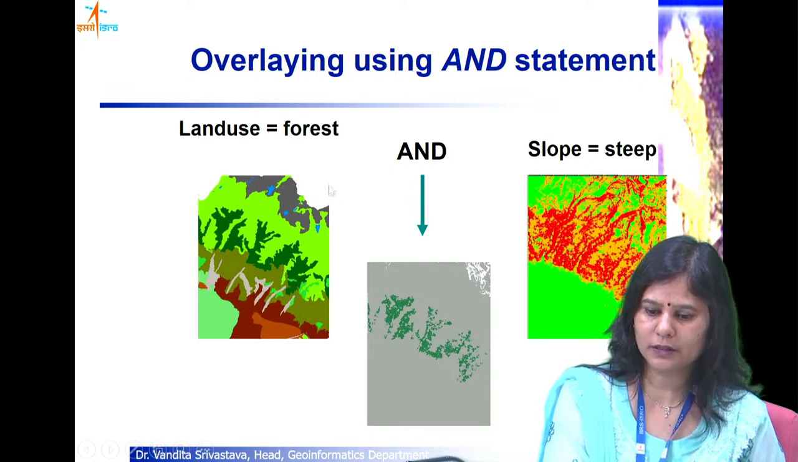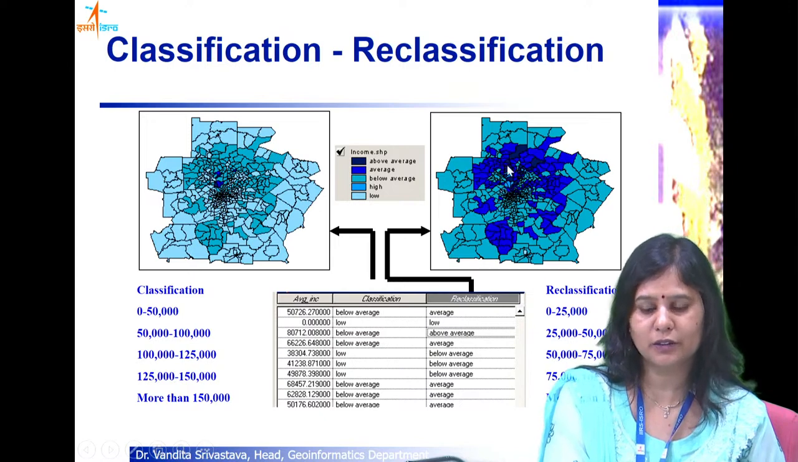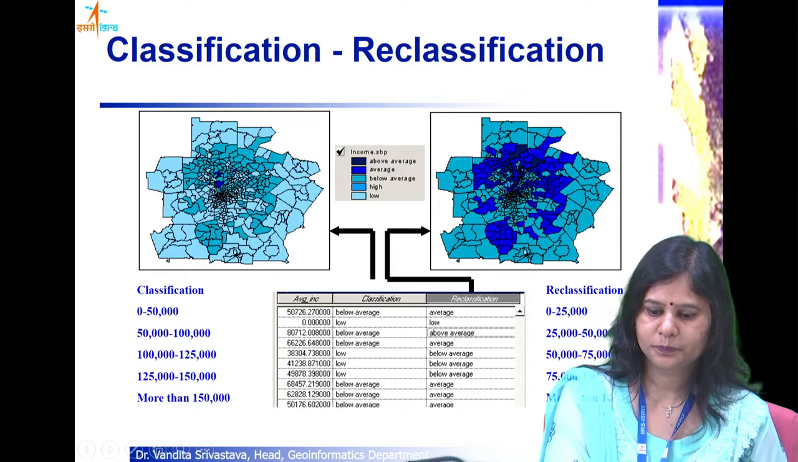Now you would notice that some of the area is white in color, because no data is present there. In the rest some data is present, so that is why it is showing in white color. But these are the areas which satisfy both the conditions. So likewise you can ask queries. You can also classify your map or reclassify it from one scheme to another scheme.